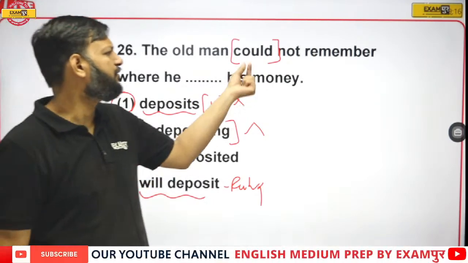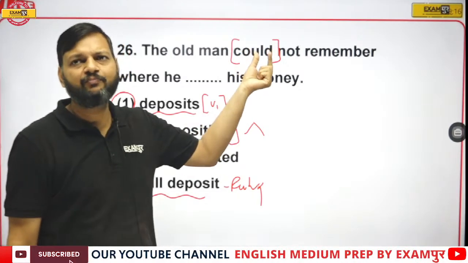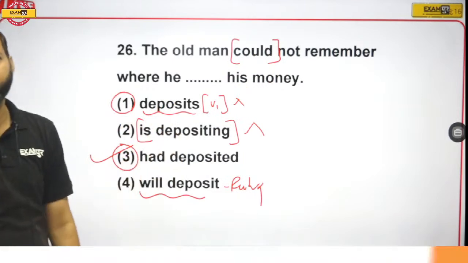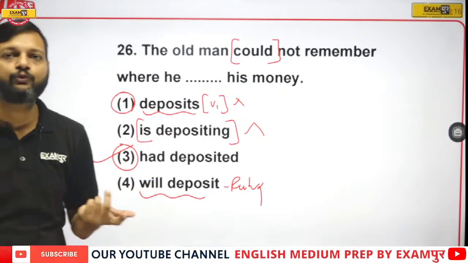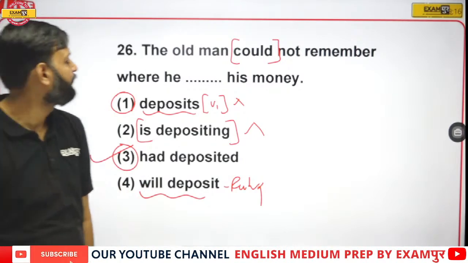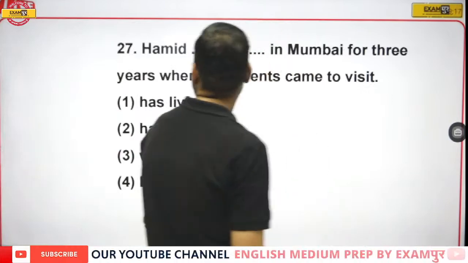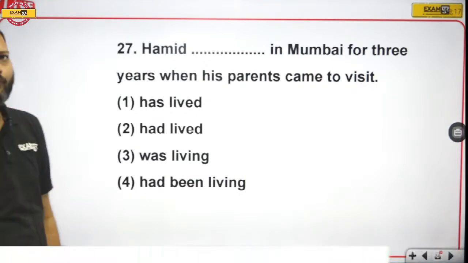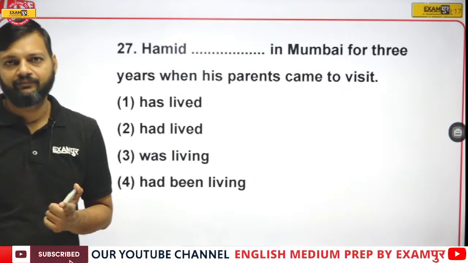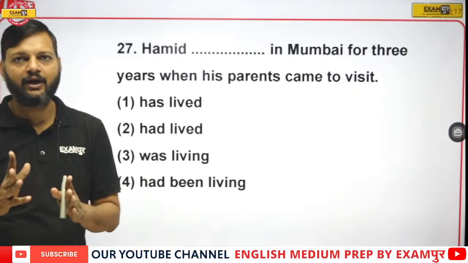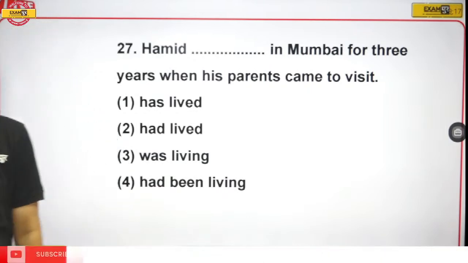See, the sentence is in past tense. If the sentence is in past tense, how can we use the first form or future or present continuous? So option number 3 is undoubtedly the right answer. Now, question number 27. Hamid blank in Mumbai for 3 years when his parents came to visit. Now, I will not tell you the answer. I'll wait for your answers. First you submit your answers, then I'll tell you the right answer.